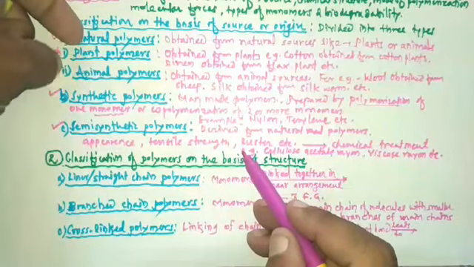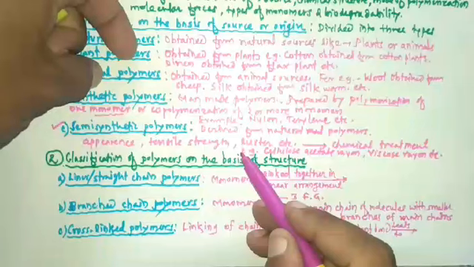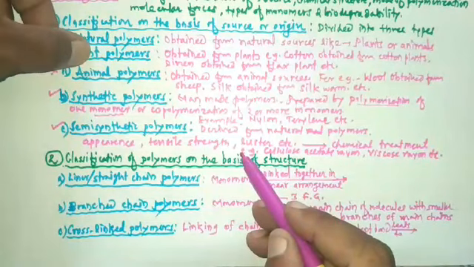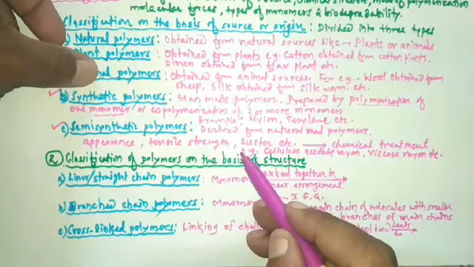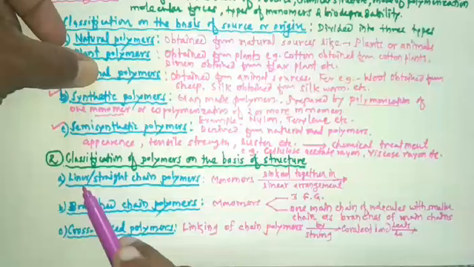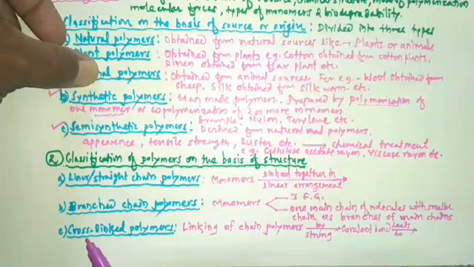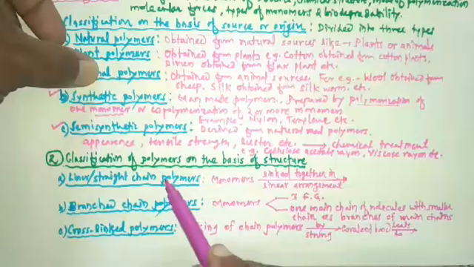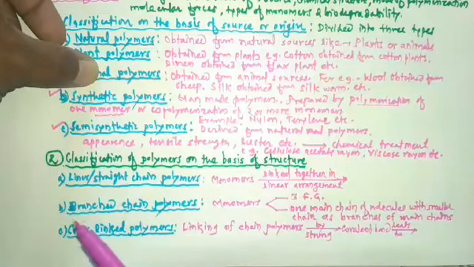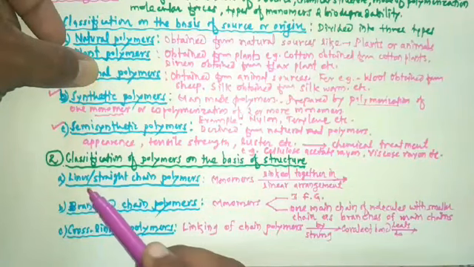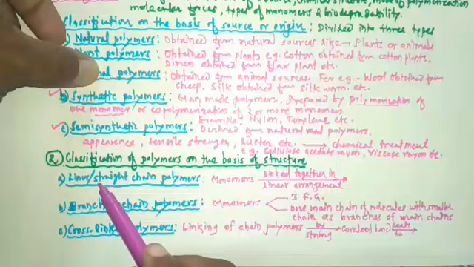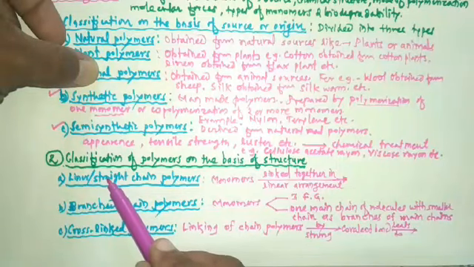Depending upon how the monomers are linked together, polymers are classified as linear polymers, branched polymers and cross-linked polymers. Listen once again. Depending upon how the monomers are linked together.